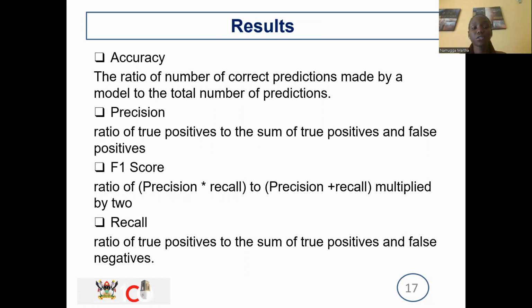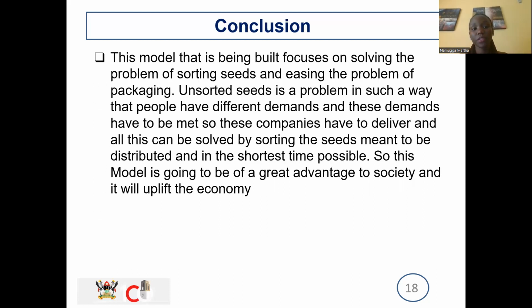And then we'll have precision, which is a ratio of true positives to the sum of the true positives and false positives. How many positives were correct out of the total number of positives that you got? And then the recall, the ratio of true positives to the sum of true positives and false negatives. Then I'll have the F1 score, which is a ratio of the product of precision and recall to the sum of precision and recall, and we have to multiply that by 2. So these are various evaluation metrics.